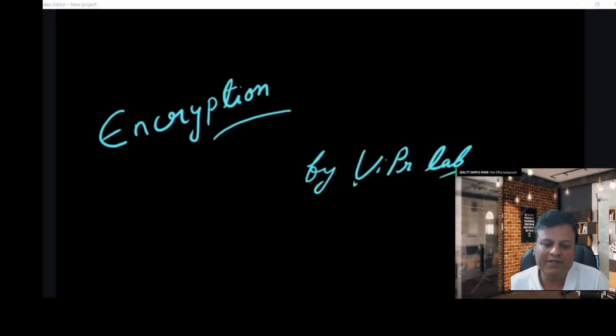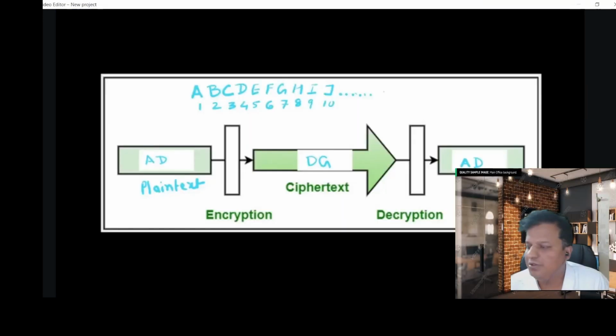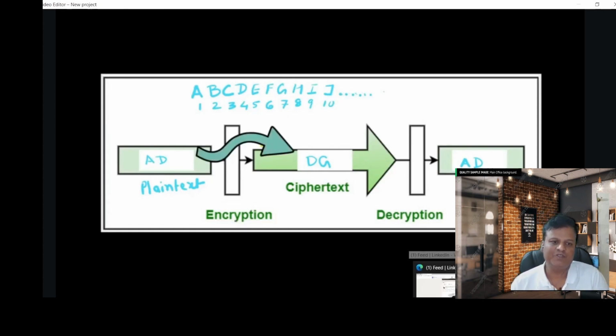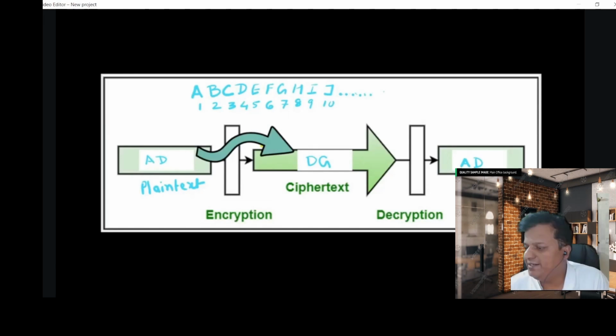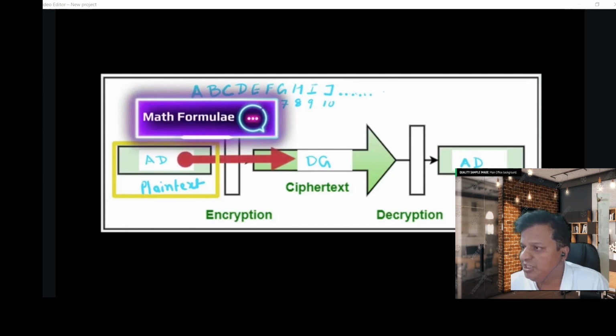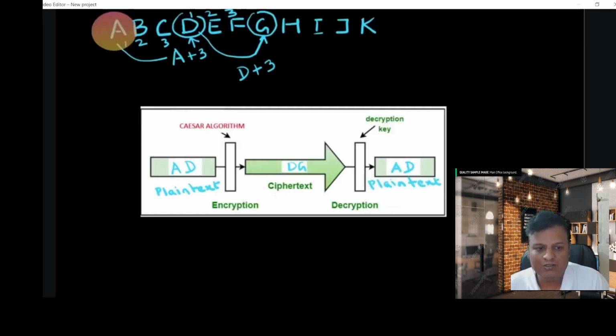Guys, come to understand the encryption. So here you can see, let's come to the basic concept of encryption. Here you can see the plain text, right? Suppose there is a plain text AD, we are using some algorithm, and AD is converted to DZ using that algorithm. So some mathematical formula, we'll come to the later section and understand that mathematical formula. The mathematical formula which I am saying is the Caesar algorithm.